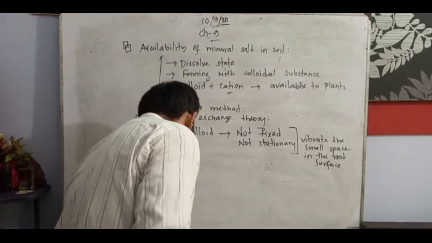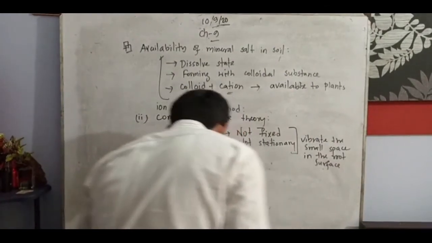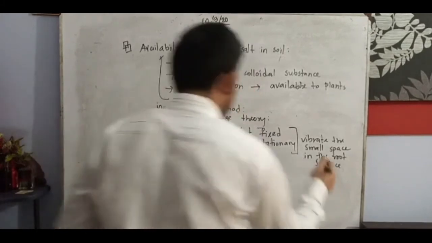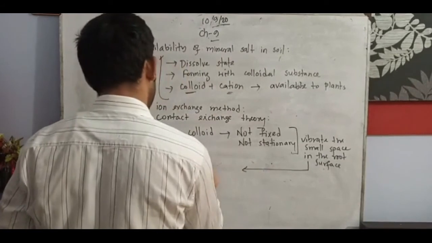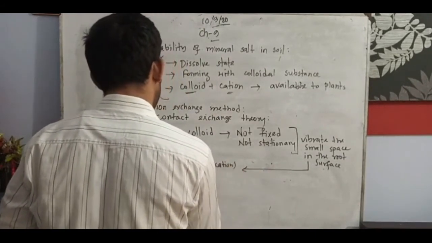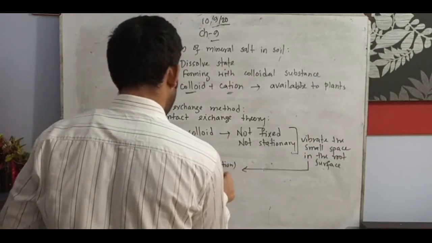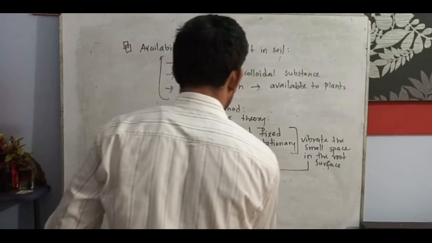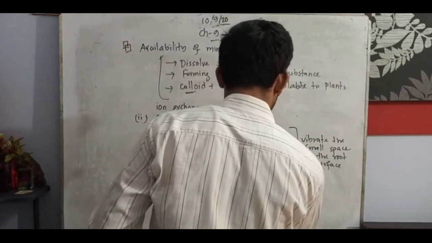In this way, different ions get overlapped. A cation gets exchanged with another cation. So here ions, specifically cations, are replaced or exchanged and become absorbable for roots.